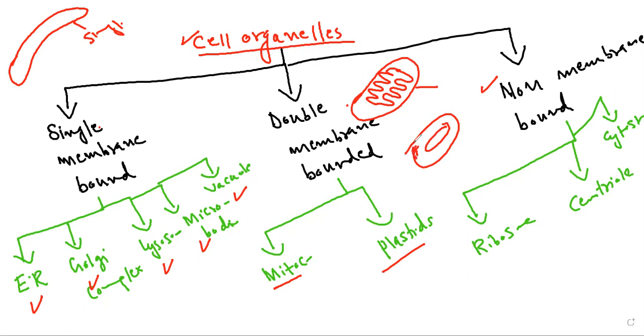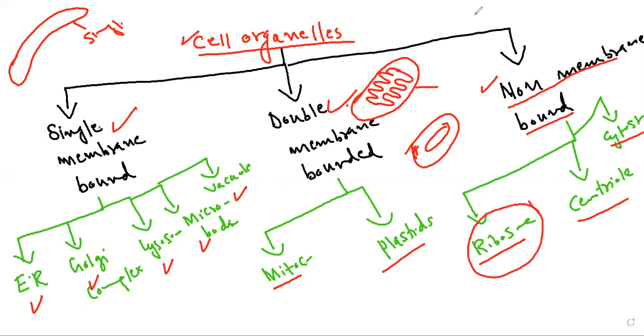And now we are going to discuss about non-membrane bounded cell organelles. So we have covered single membrane bounded and double membrane bounded cell organelles, and now we are going to discuss about non-membrane bounded cell organelles. Examples of non-membrane bounded cell organelles are ribosomes, centriole, and cytoskeleton. They are not covered by any membrane. That's why they are called non-membrane bounded cell organelles. So first of all, we will discuss about ribosome. So let's start with ribosomes.